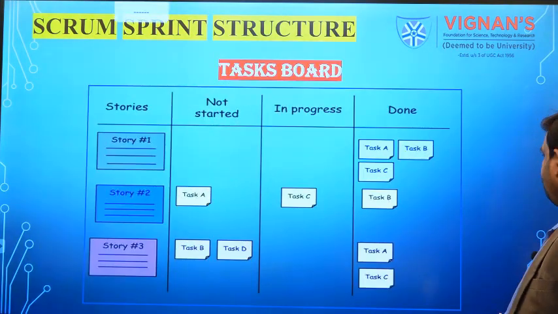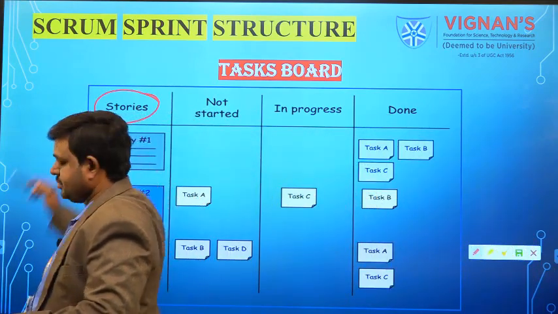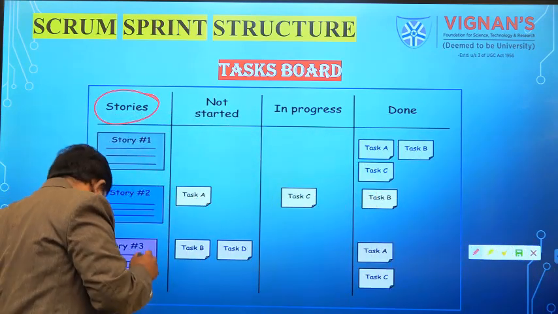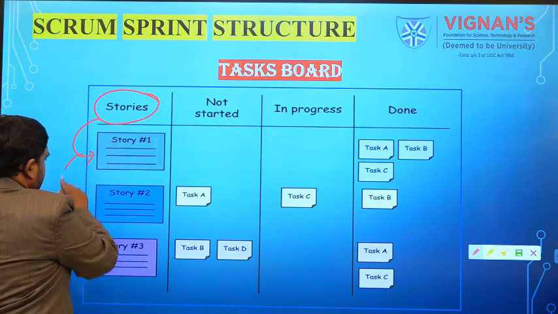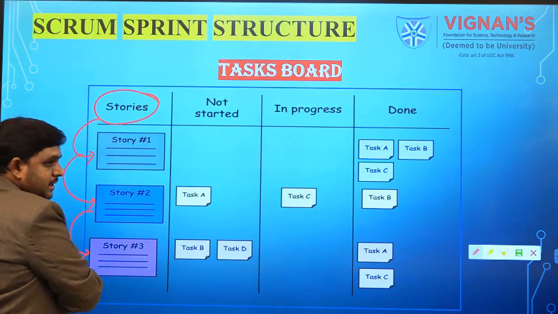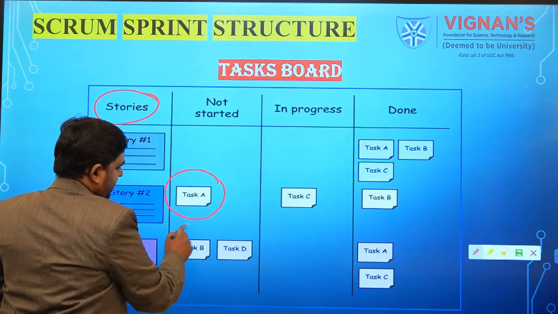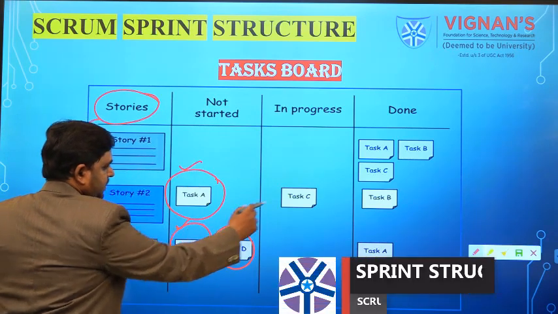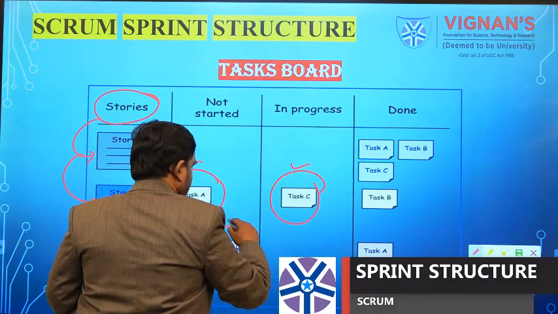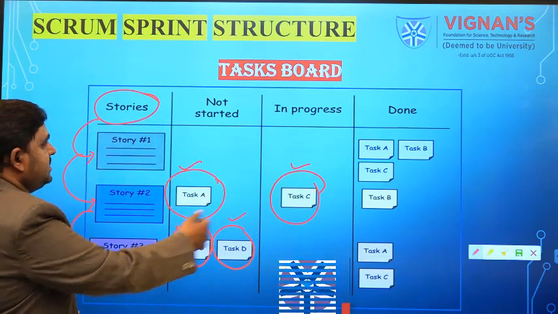So this is the task board. In the task board, there will be user stories, and these stories are divided into story 1, story 2, story 3. Like this we divide and make different tasks like task A, task B, task C, task D. Here we are showing which task is started and which is not started.